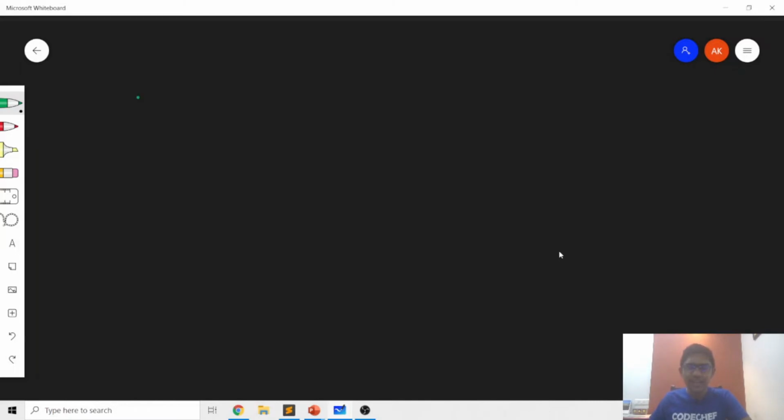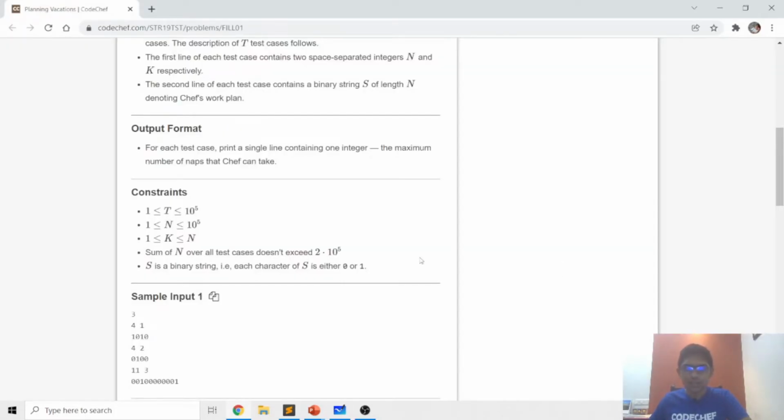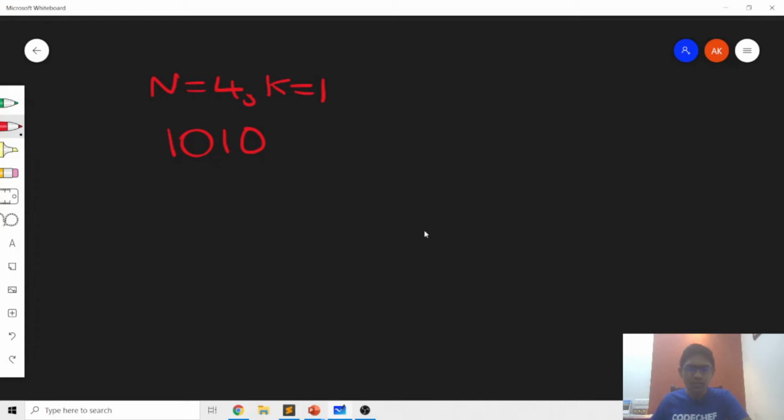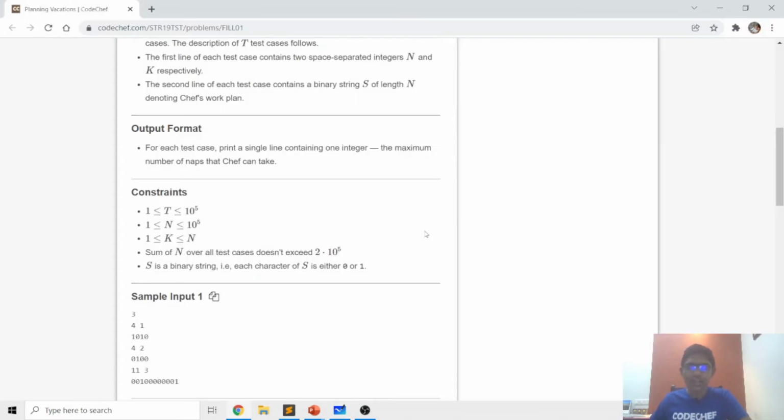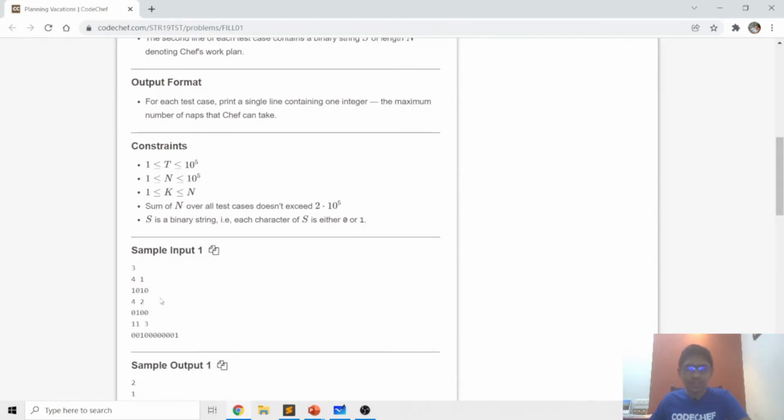So for example, let's say that the value of n is 4 and the value of k is 1 and the binary string is 1010. So it's a string of length 4 which represents that Chef was working on the 0th hour, he was resting during the first hour, working during the second hour and resting during the third hour. So you can take the first nap and the second nap in this way, and that's why the answer would be 2 because he takes 2 naps. In the second example, he can take a nap for 2 consecutive zeros. There is only one occurrence of 2 consecutive zeros, that's why the answer would be 1.